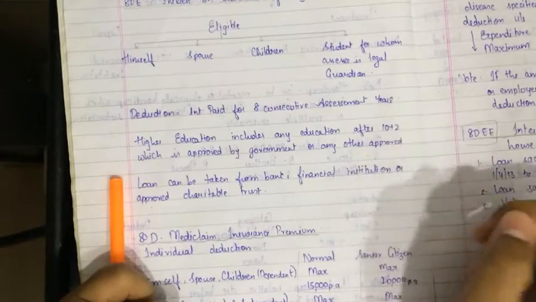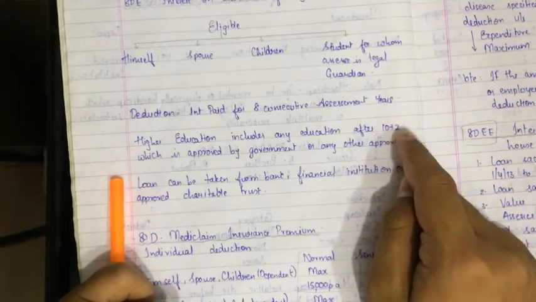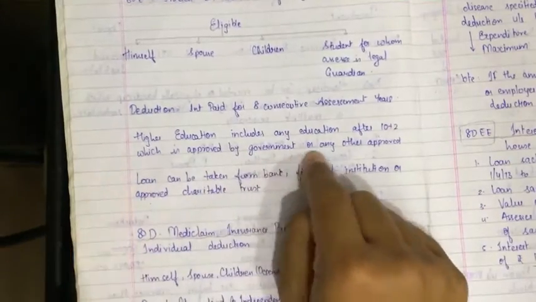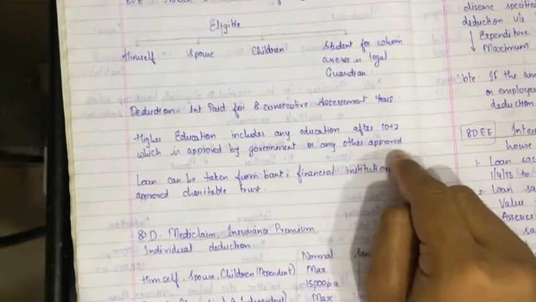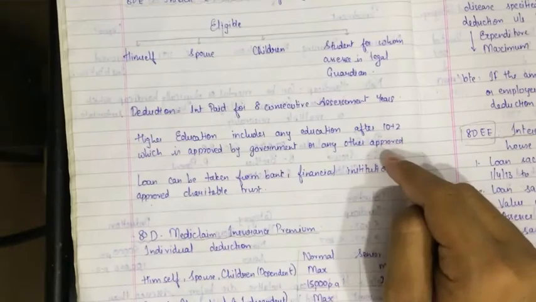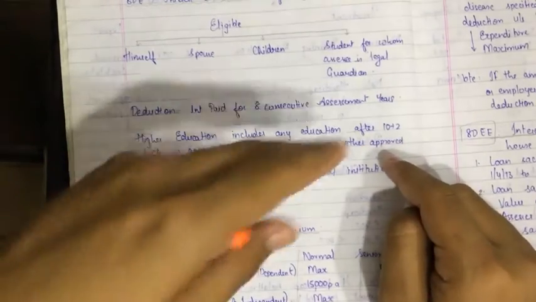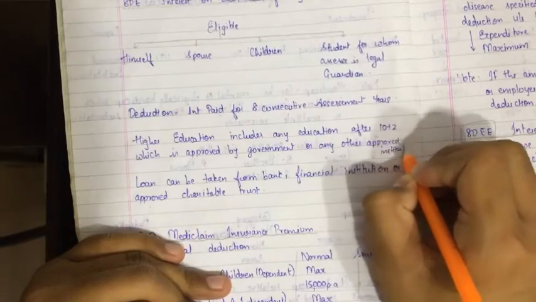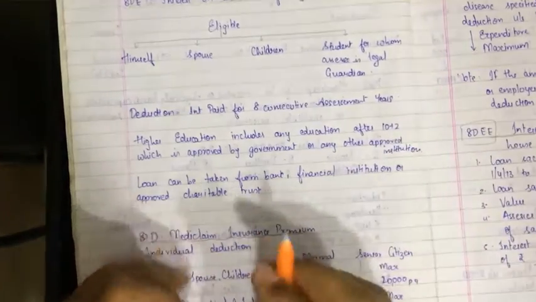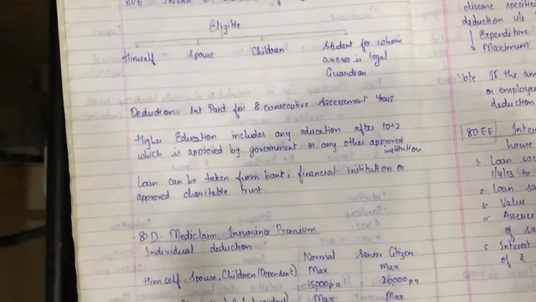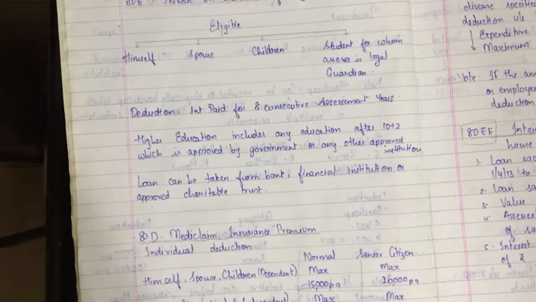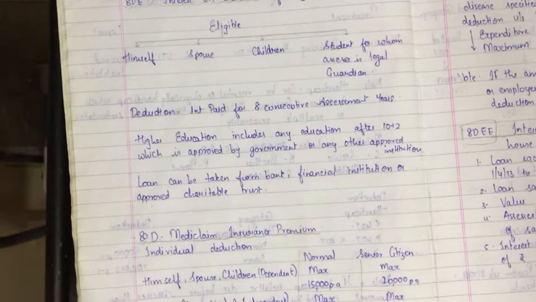10 plus 2 means 12. You have seen 10 plus 2 somewhere, that is in the CPT form while filling that form. The education should be approved by government or any other approved institution. Loan can be taken from a bank, financial institution or approved charitable trust. So this much is clear, I guess. Please copy it down.